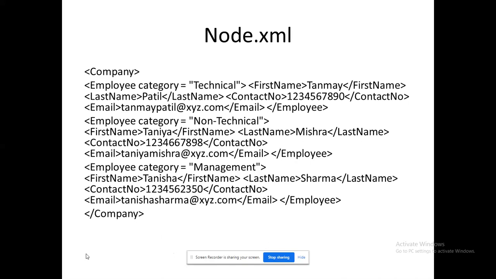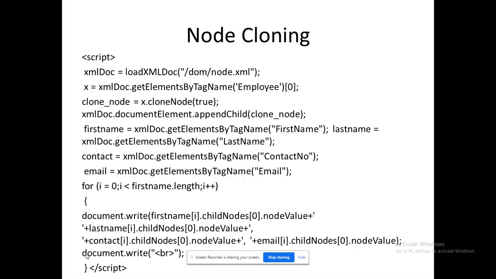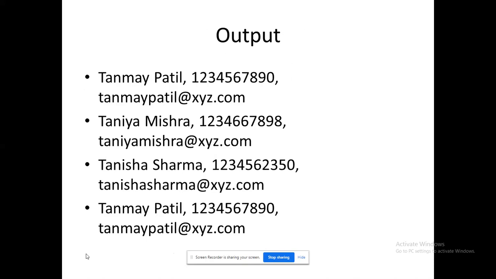How to iterate from one record to the other? I need a for loop, which has been given there. By iterating, I can get through that. This is the output. See that the Tanmay Patil record has been posted again here, the fourth record.